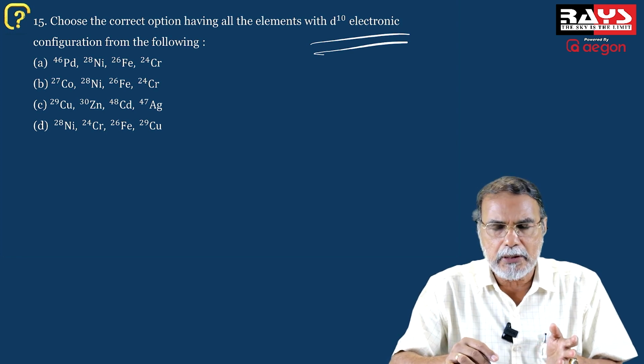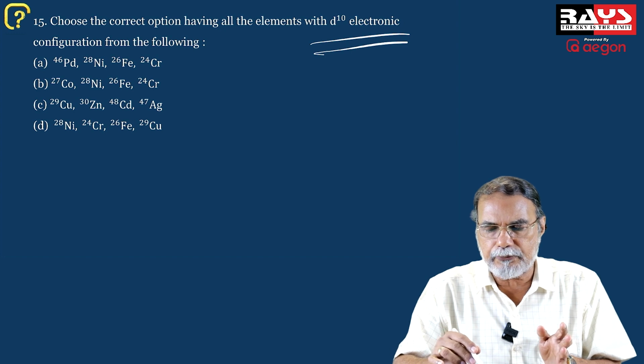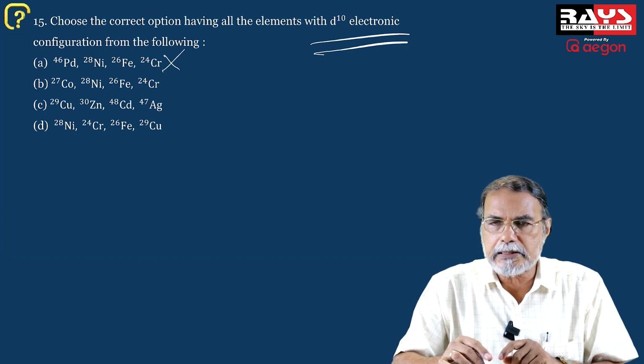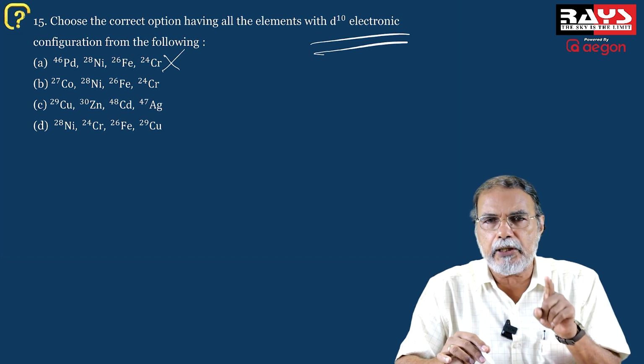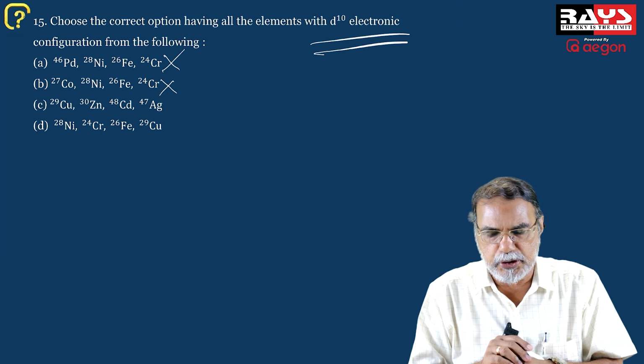Of course, Fe 26 is 3d6 4s2, and nickel is 3d8 4s2. So there, all of them do not have the d10 configuration, so that is not the correct option. In the second case also, there is chromium, 24, 3d5 4s1, so the second list also cannot be the correct option.